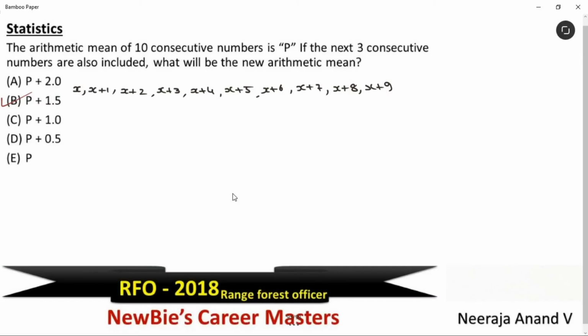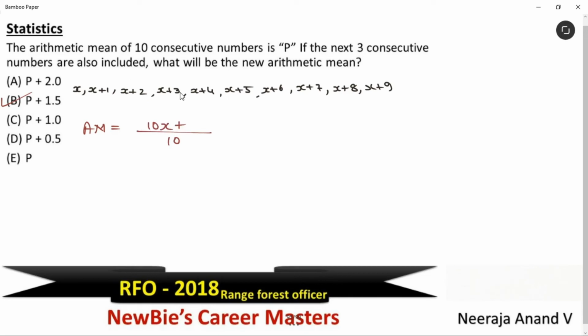Newbies, this is the equation method to solve the same question. See, let's assume the first number as x, then second number, consecutive number, right? Plus 1. Third number, plus 2. Fourth number, plus 3. Like this. 10th number, plus 9. How do we find the arithmetic mean? We have to add these 10 numbers divided by 10. Okay. See, x is 10 times, so we can take it as 10x.